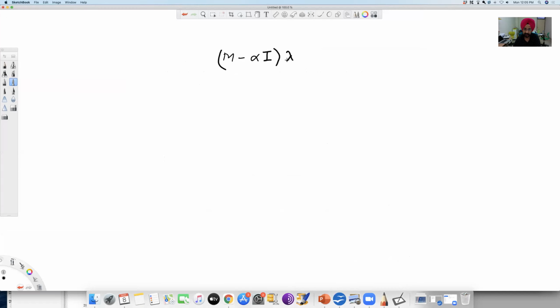Right, let's say this is your, sorry, we need to put the eigenvector. And that's your eigenvector, right? If you open this up and see what happens, this becomes Mx minus alpha I x, right? Mx is what? It is lambda x, right? So this is the equation of the eigenvector, right?